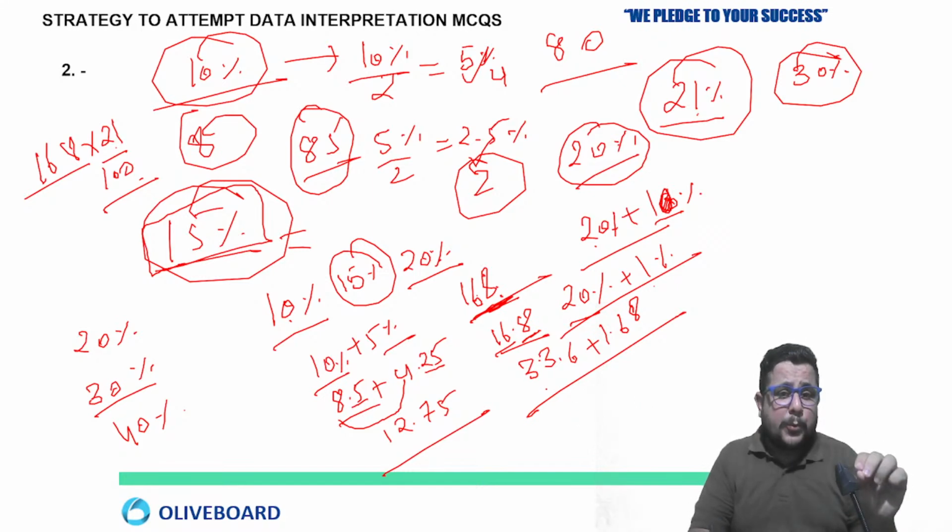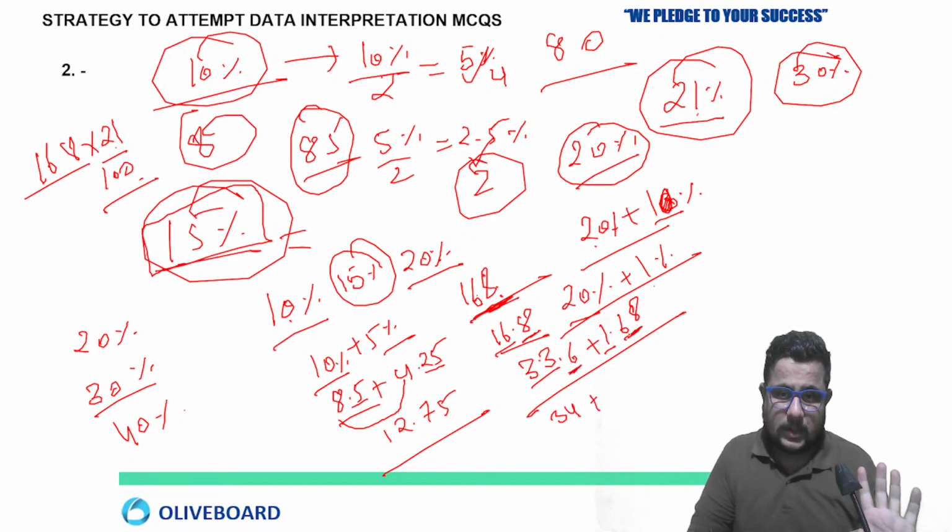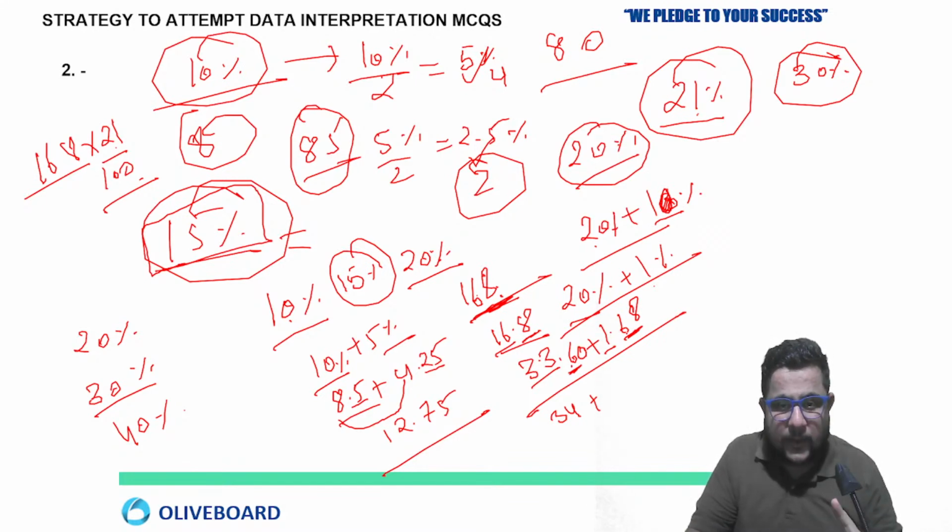The addition approach also we are going to use. 33 plus 1, how much? 34 plus 0.6 plus 0.68. Think about it: this is 0.60, now 60 plus 68, 60 plus 60 is 120, then 128. So 0.6 plus 0.6 is 1.2, and 8 is also there, so 1.28. So it is going to be 35.28.